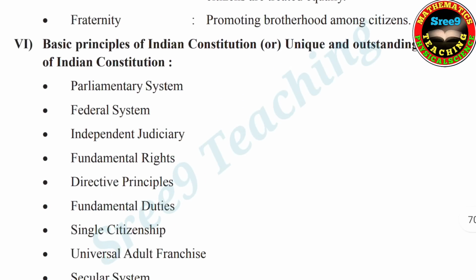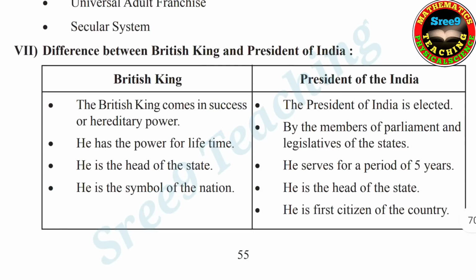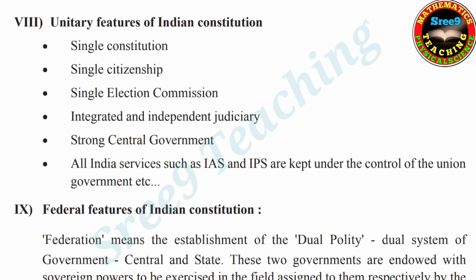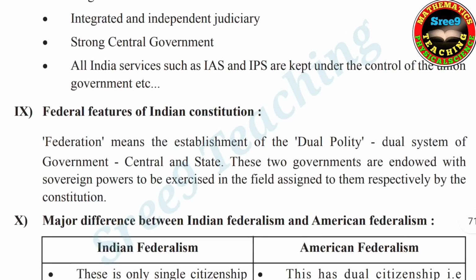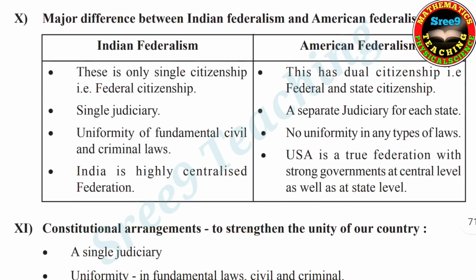Now coming to basic principles of Indian Constitution, unique and outstanding features of Indian Constitution. So these are the main points. Now this is the main important question. Difference between British King and the President of India. Please read and learn. Now coming to unitary features of Indian constitutions. Next, federal features of Indian constitutions and the major difference between Indian federalism and American federalism. Okay, so this is also important.